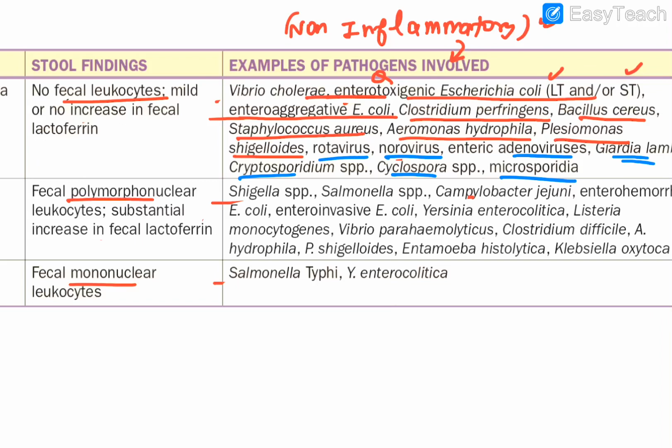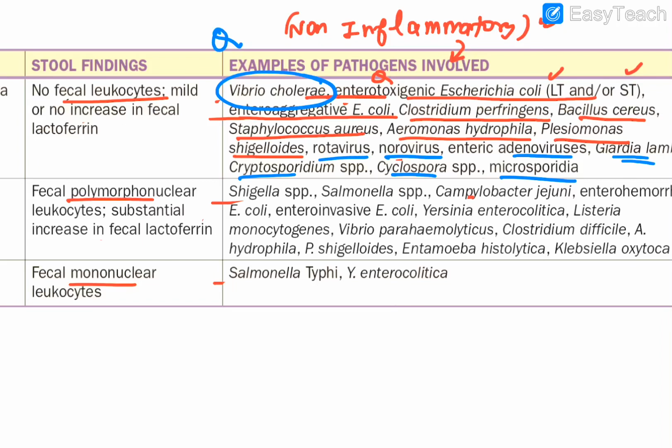If anybody asks the question here, the question is this: in Vibrio cholerae, the non-inflammatory form of diarrhea is seen. And the brother of it is what? Enterotoxigenic E. coli, in which also you have what? Non-inflammatory form of diarrhea. So Clostridium perfringens, this also is there. Bacillus cereus, this also is there. Staph aureus, the starting one.